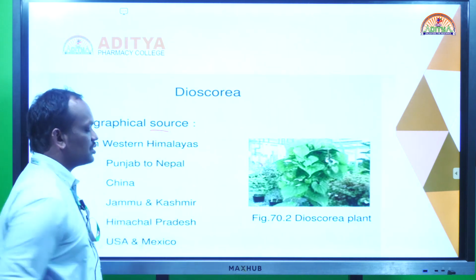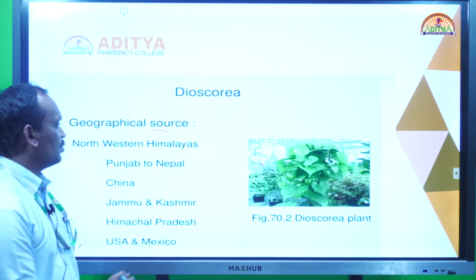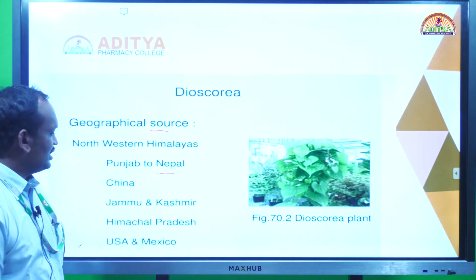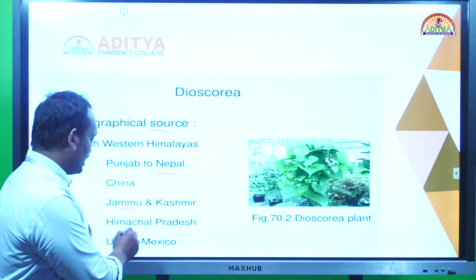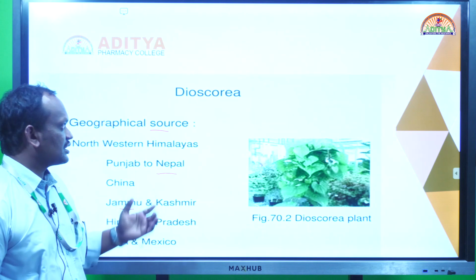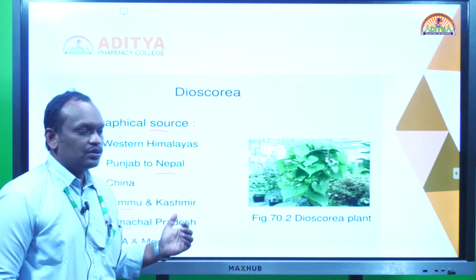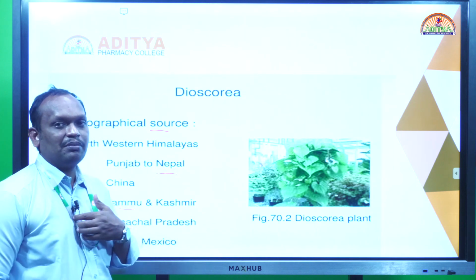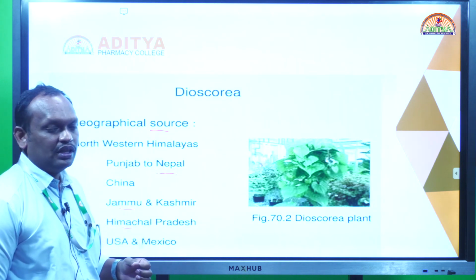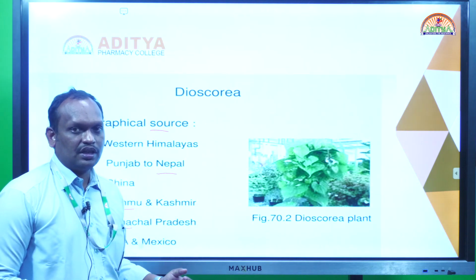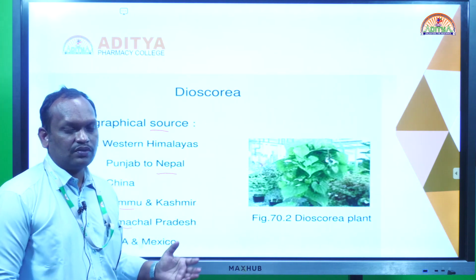Where is it cultivated? The geographical source of diosgenin: it is grown at high altitude, like Nepal and the western Himalayas, and in India in Jammu and Kashmir and Himachal Pradesh. In other countries like the USA and Mexico, Dioscorea is also cultivated. So the major sources in India are Himachal Pradesh and Jammu and Kashmir.